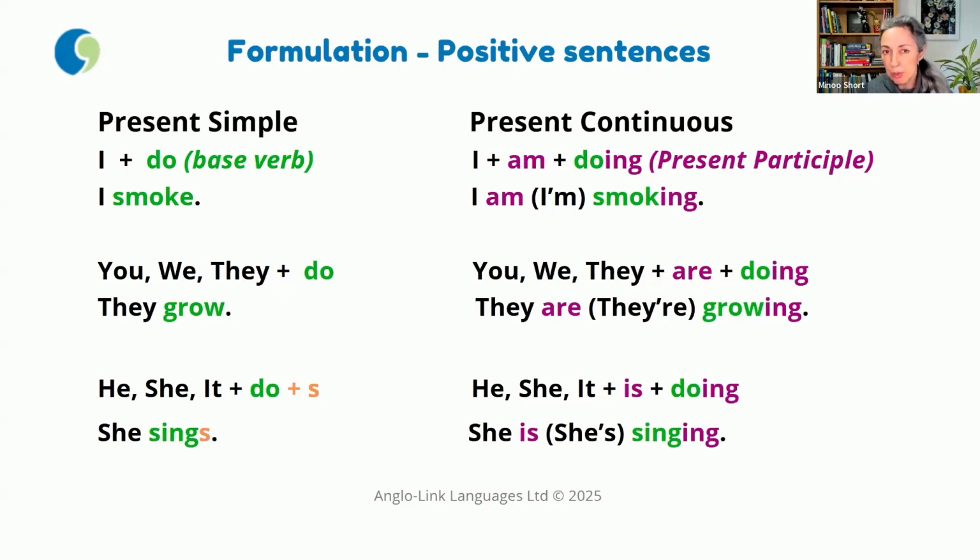Now, in conversation particularly, it's more common to use the contracted form of the verb be in the present continuous tense. So it's better to say I'm smoking, they're growing, and she's singing. So that's the positive form of these two tenses.